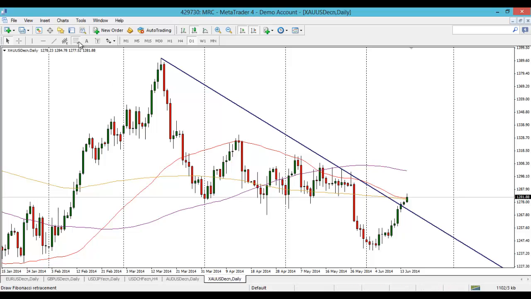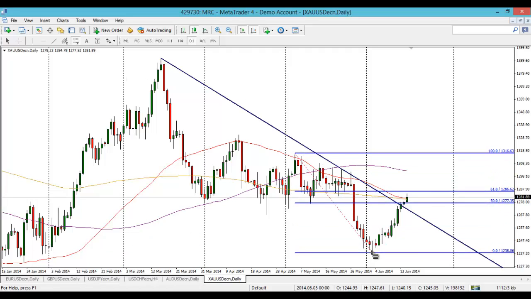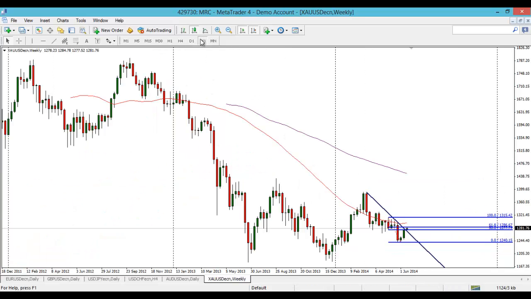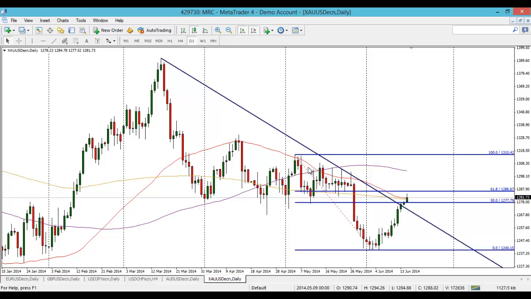In terms of the fib moves, it's quite tricky to spot an obvious swing high. I'm personally keeping an eye on this one here, because this is the high of 2014. So I'm just using that fib there. I think it's the high of May there to the low of June, you can see. I'm just keeping an eye on that just to see how the 61.8 plays out if we do get there. But to be honest, it's more about these moving averages really, and the sort of round numbers.